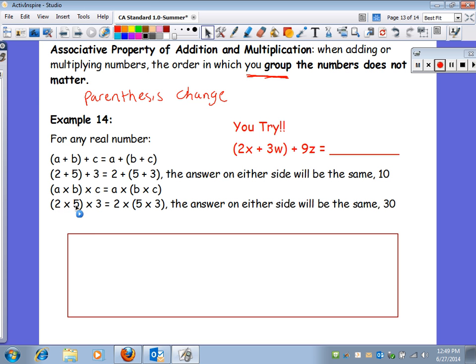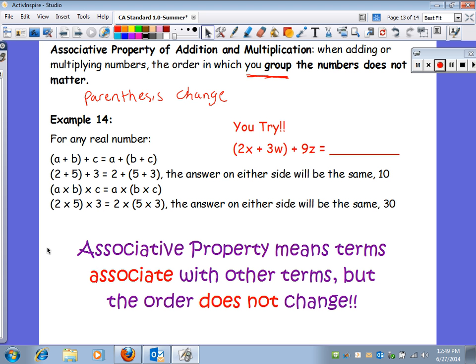And then 2 times 5 with the parentheses around the first two gives you 10 times 3 would be 30. Or you could do 5 times 3 is 15, and then times it by 2, you're going to get 30. So either way, the answer is the same. The only thing that changes are the parentheses. They move. So associative property means the terms associate with other terms, but the order does not change. Commutative property, the order changes. Associative property, the order does not change.